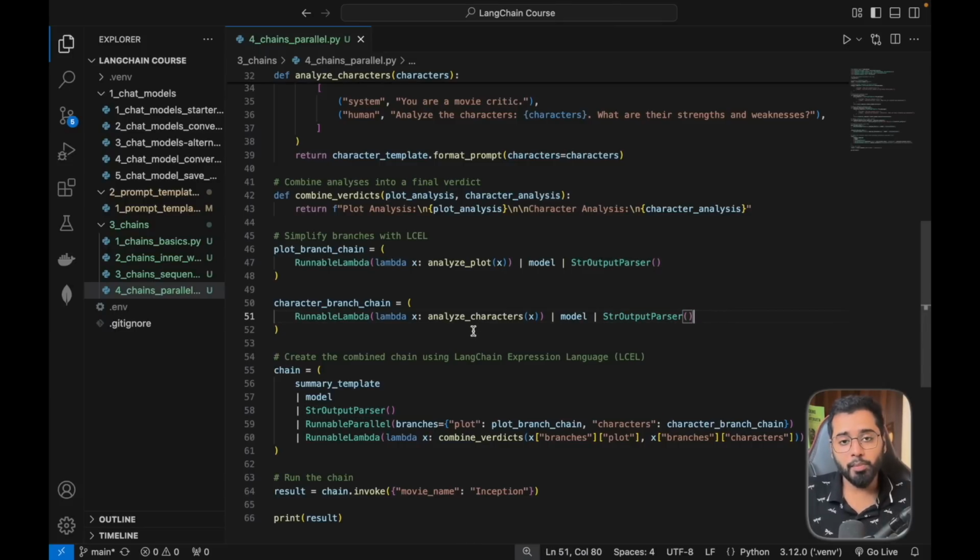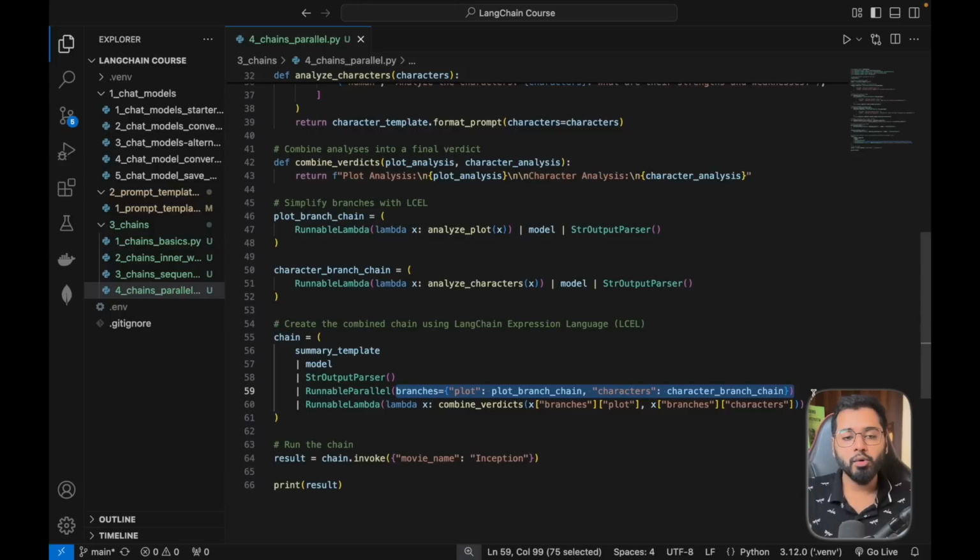Once we have both these chains, right? Once both of these chains are done with their execution, you can imagine that both of those chains are running parallelly, right? One can end earlier, one can end a lot before, but basically once all the parallel chains are done with their execution, we get to the next stage in the chain where we have a method to combine all of the results, right?